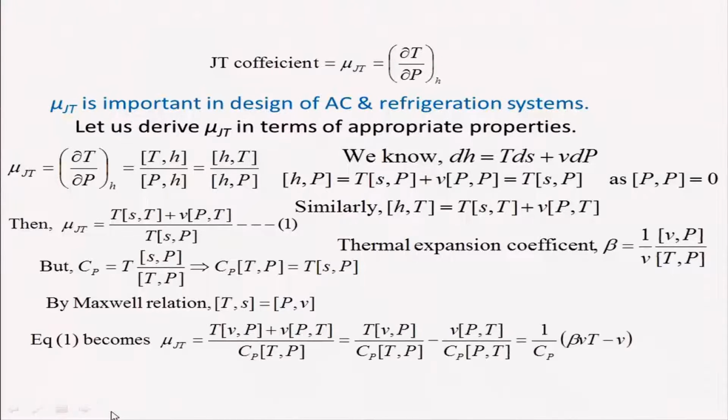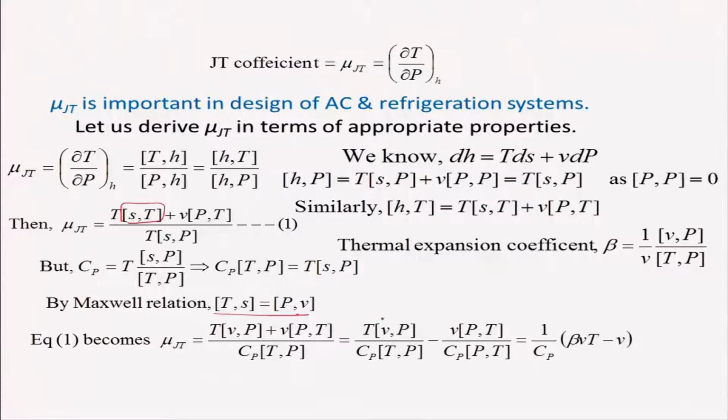So we can write this, using the Maxwell relationship, as T into, in place of St, I can write Vp from the Maxwell relationship, plus V into Jacobian Pt divided by Tp.